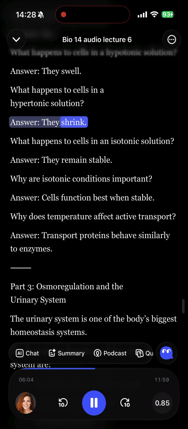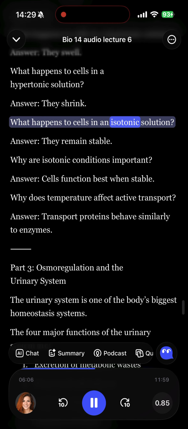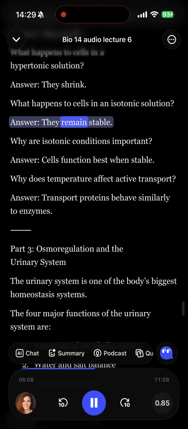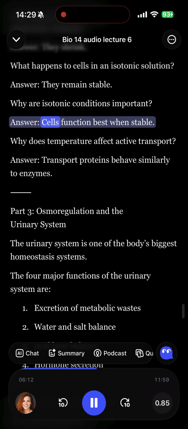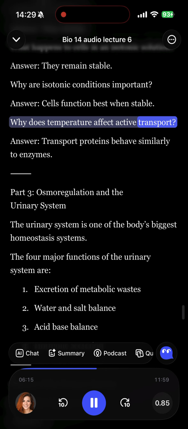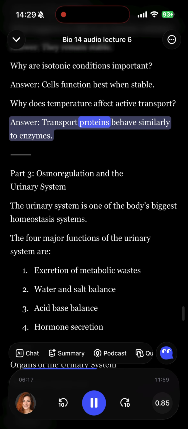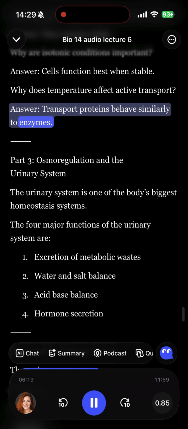Answer: they shrink. What happens to cells in an isotonic solution? Answer: they remain stable. Why are isotonic conditions important? Answer: cells function best when stable. Why does temperature affect active transport? Answer: transport proteins behave similarly to enzymes.